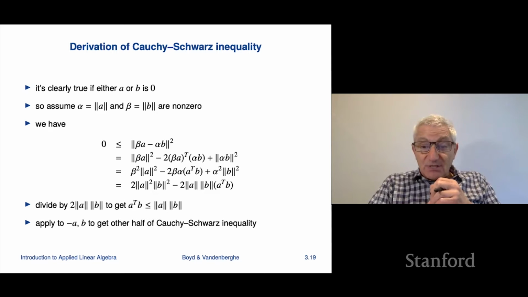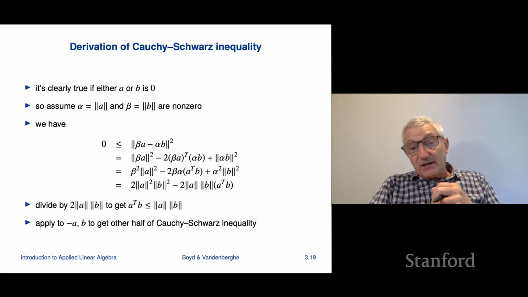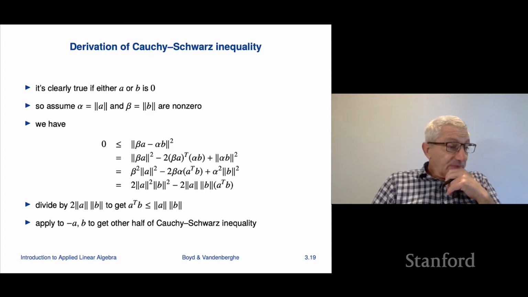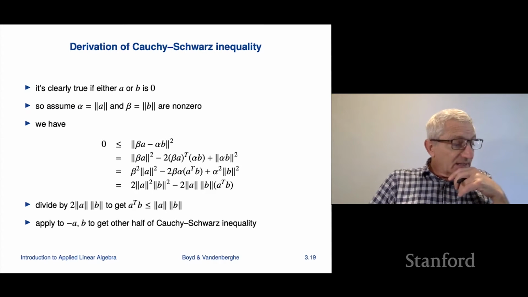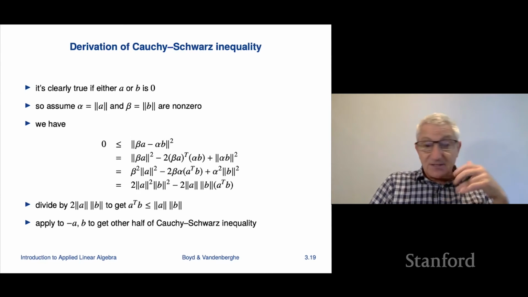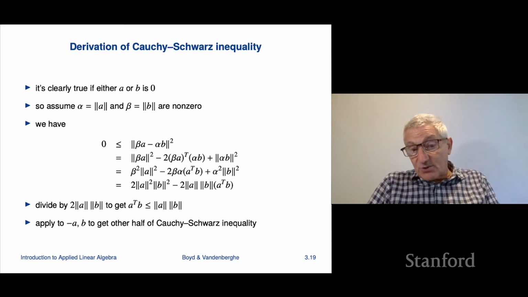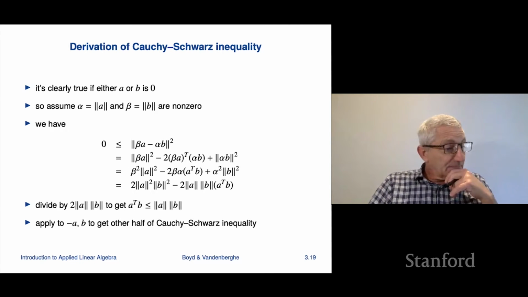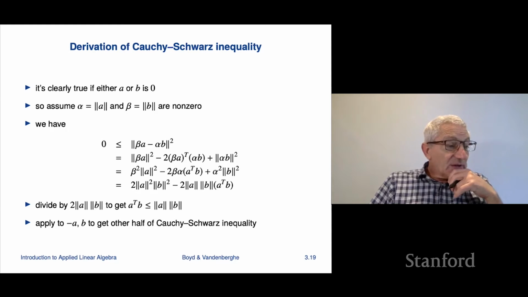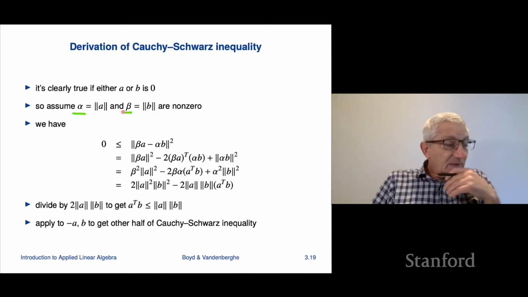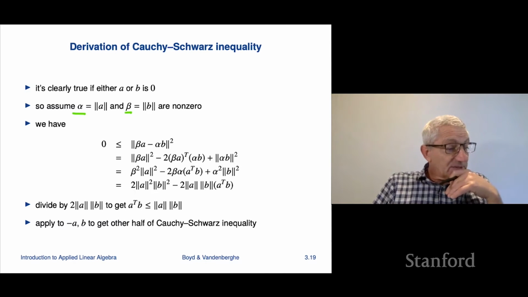So let's derive the Cauchy-Schwarz inequality. This is also something where it's probably best for you to derive this yourself and in your own terms. But we'll just do it here because it's not that hard. First of all, the Cauchy-Schwarz inequality is clearly true if either a or b is 0, because then both the left and right-hand side will be 0, right? The inner product of any vector with 0 is 0. That's the left-hand side. And on the right-hand side, one of the terms would be the norm of a 0 vector. So we can assume that both a and b are non-zero, and that means their norms, which we'll call alpha and beta, are positive. So these are positive numbers.